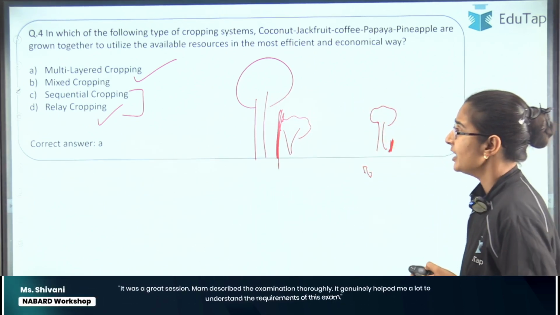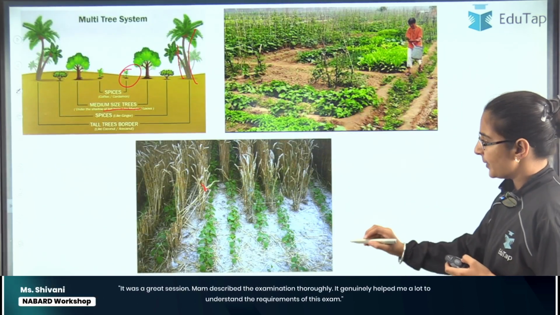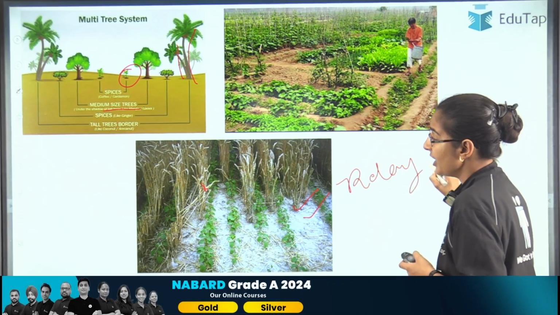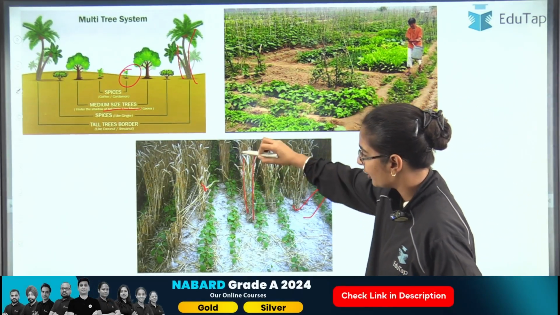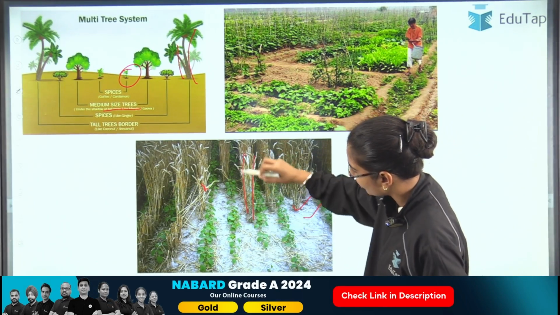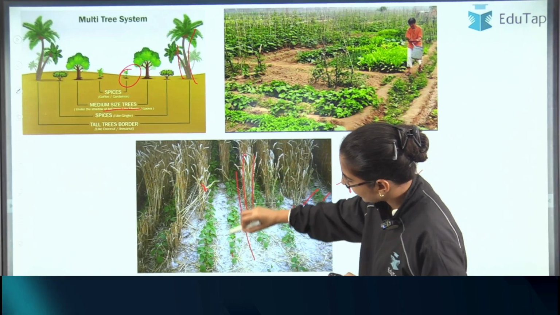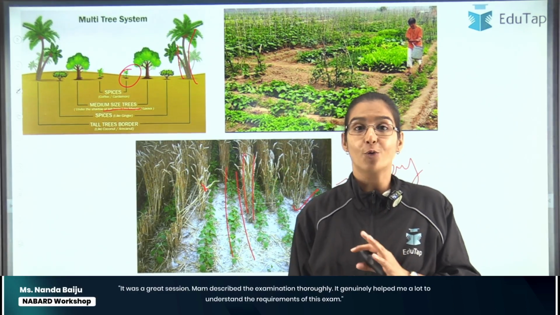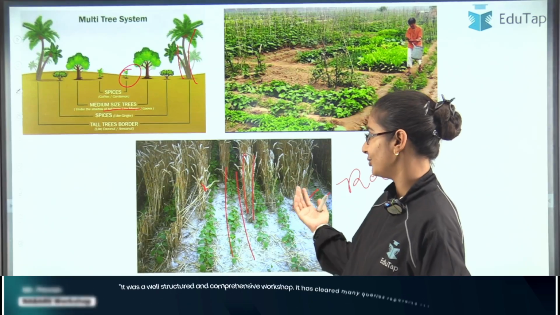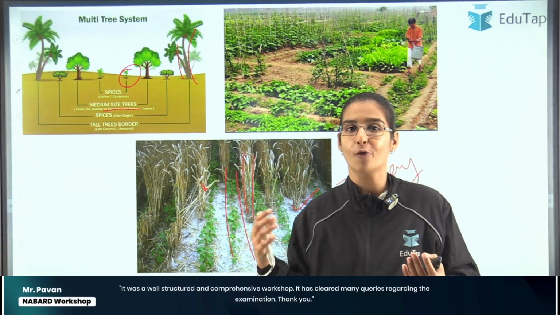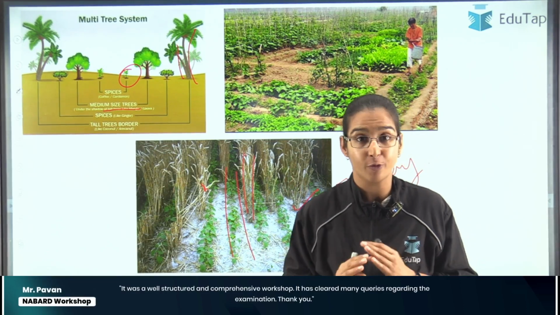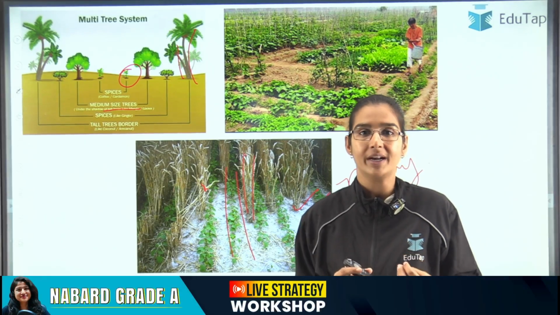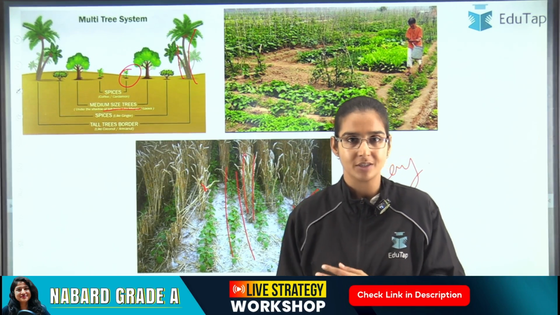All right, if you see this picture, this is the example of relay farming, because here you can see the rice plants growing, and in between the rows of these rice plants, we have already started planting leguminous plants. Now don't worry that harvesting the rice will damage those leguminous plants. It won't, because there are lightweight and specialized machines to carry out such operations.